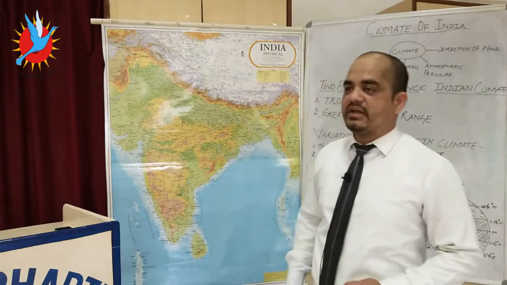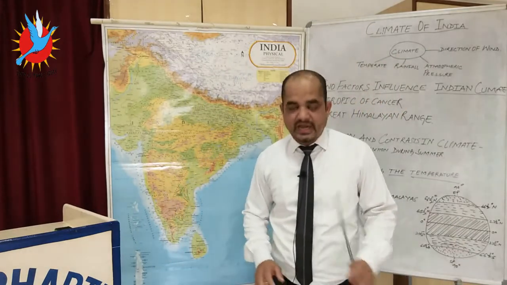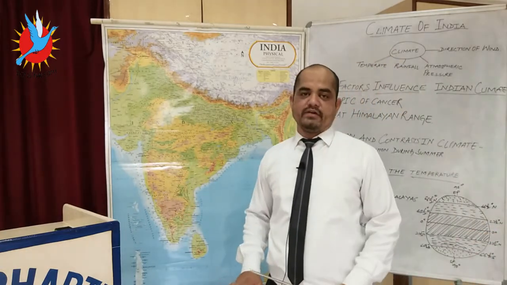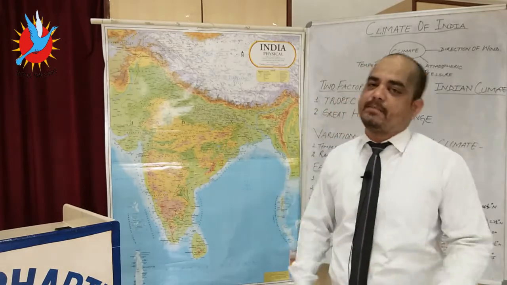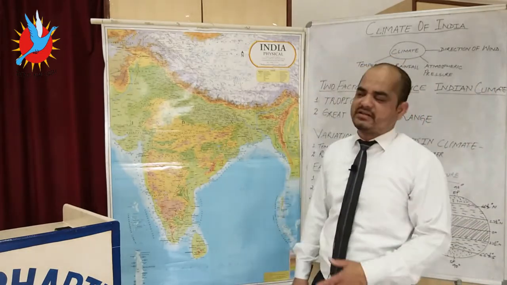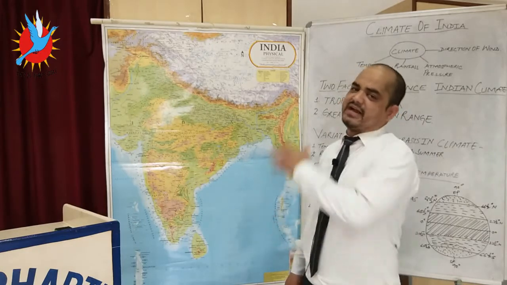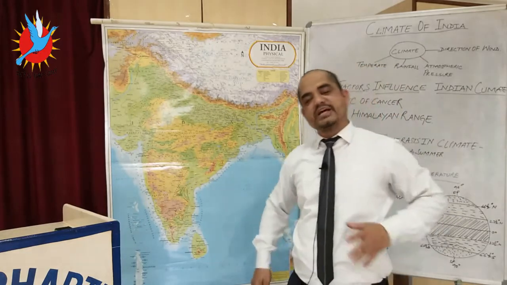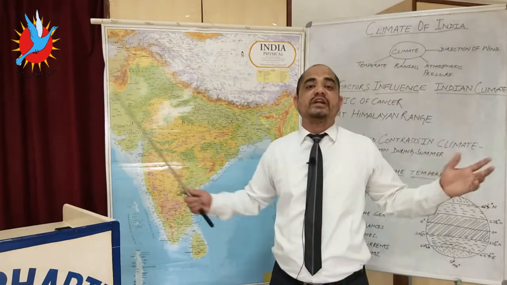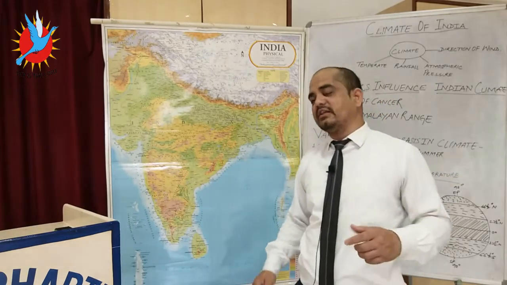Now next, monsoon winds are often compared to the land breeze and sea breeze, but on a large scale. Just like land breeze and sea breeze are periodic winds, the monsoon winds are also periodic winds because 6 months of onset is there and 6 months of reversal is there. So these are also known as land breeze and sea breeze, but their time period is very large. So these are on a large scale.